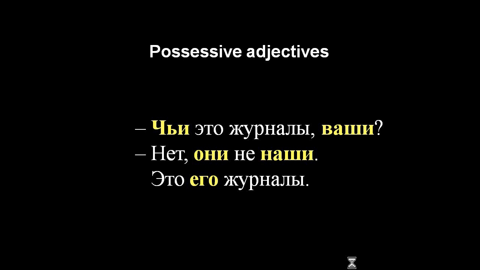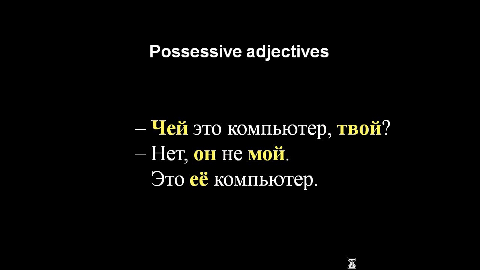Это его журналы. Now let's put in computer and change the modifiers. We're going to ask if the computer is yours, having to do with you singular, ты. Чей это компьютер? Твой? Нет, он не мой. Это ее компьютер. It's her computer. We'll find that ее also never changes, the word for hers.